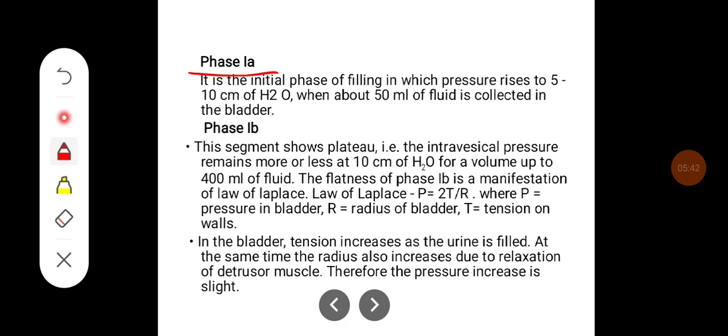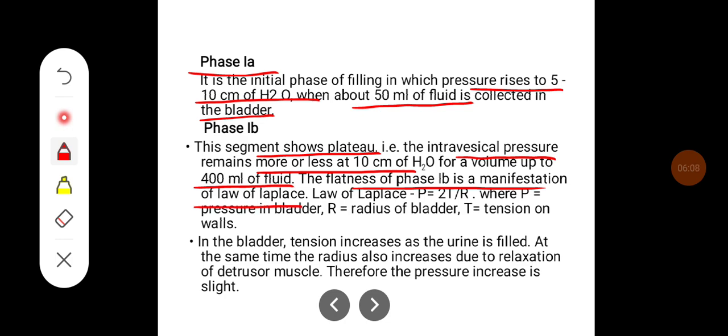In phase 1A, it is the initial phase of filling, in which pressure rises to 5 to 10 centimeter of water when about 50 ml of fluid is collected in the bladder. In phase 1B, where it shows a plateau, intravesical pressure remains more or less at around 10 centimeter of water for a volume up to 400 ml. The flatness of phase 1B is a manifestation of law of Laplace.